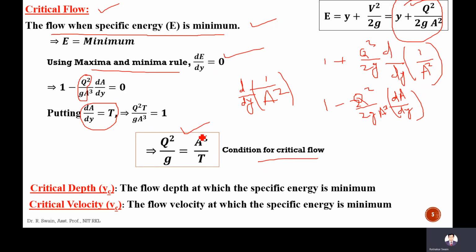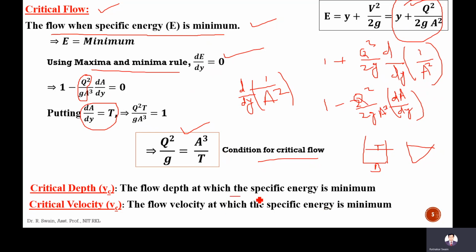If it is a rectangular channel, then the top width will be B. This is the rectangular channel, so the top width is equal to B, and A you can write as B times y. If it is a triangular channel, then you have to calculate the top width and A, and put them here. Okay. Next is critical depth.